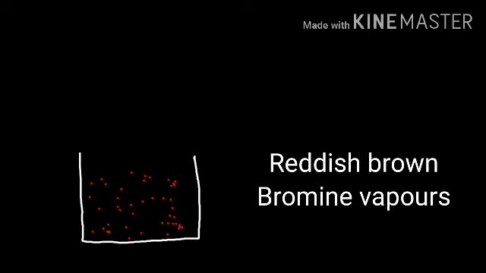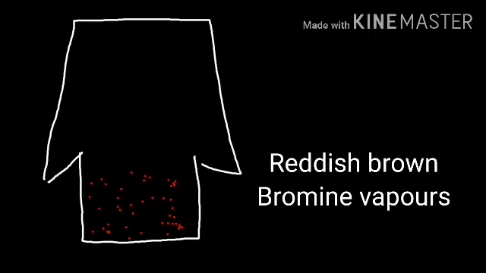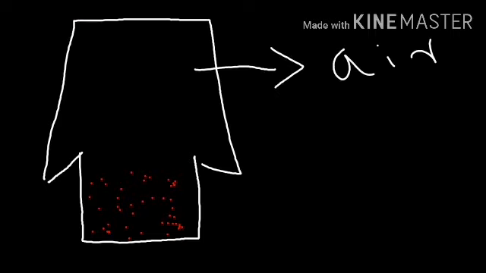The zigzag motion of the particles is called Brownian motion. Another example of particles of matter being in constant random motion: take a gas jar full of bromine vapors. Bromine vapor color is reddish brown. And invert another gas jar containing air over it.